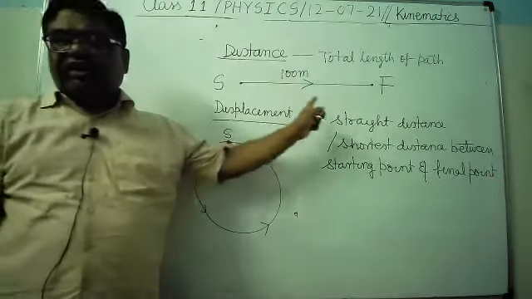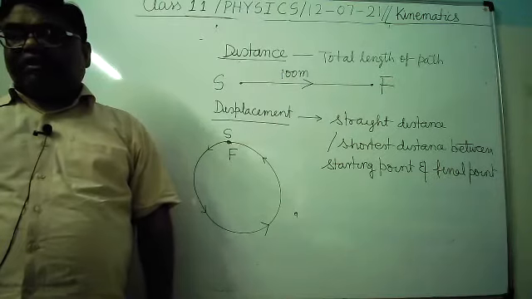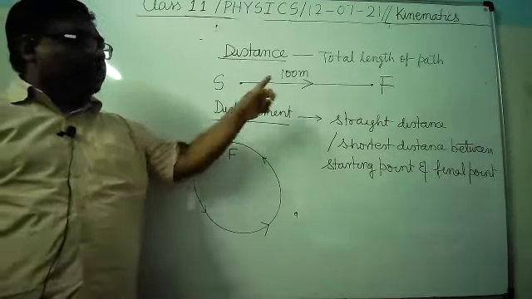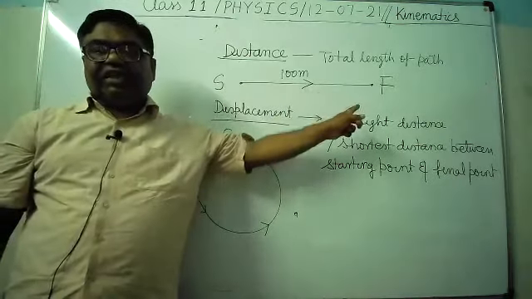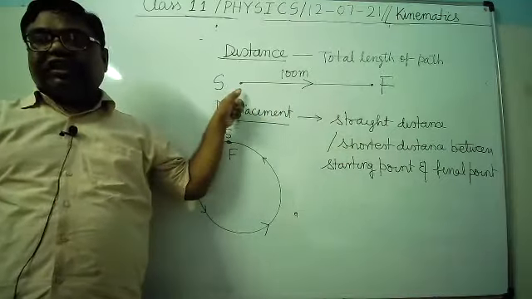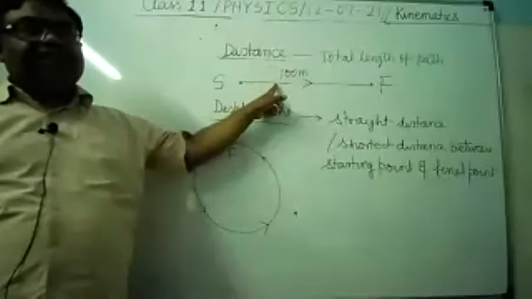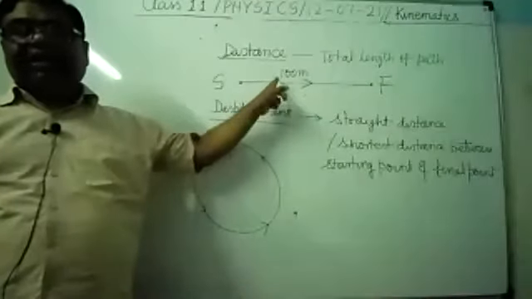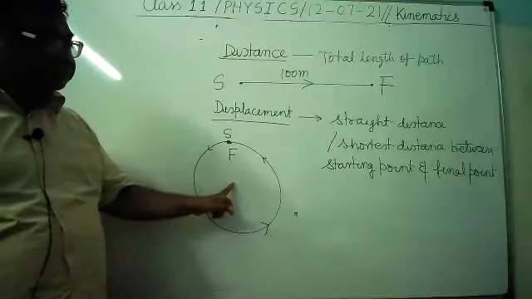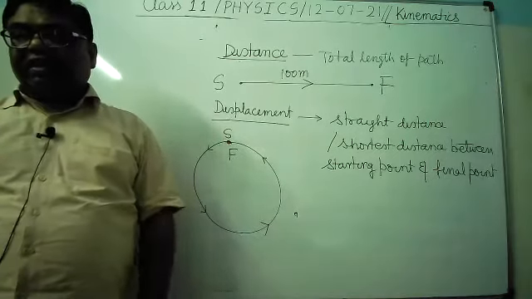What is the distance traveled? It will be equal to 100 meters. What is the displacement? Displacement is also 100 meters. Why? Because displacement is the straight distance between these 2 points, which is 100 meters. Means in this example, you can see that displacement and distance are equal. Here displacement is 0 per distance is 2 pi r.